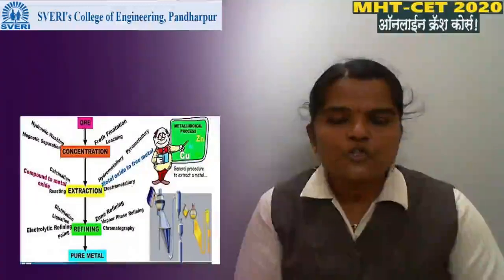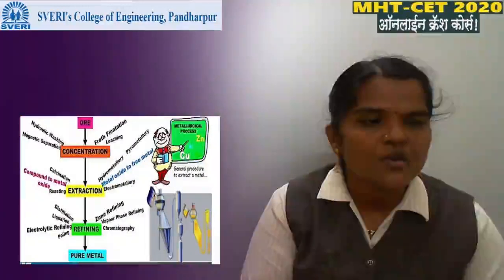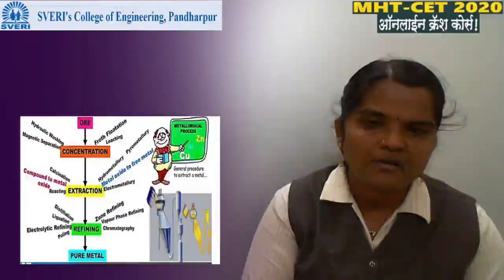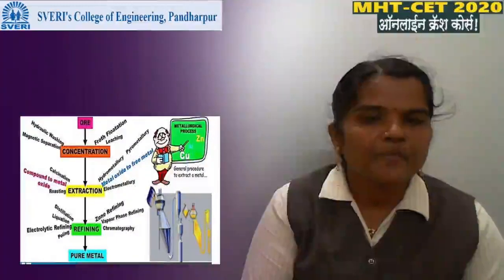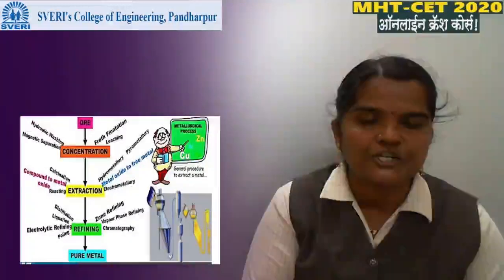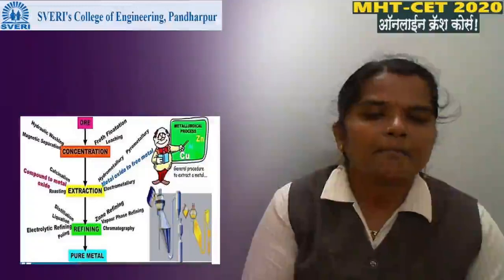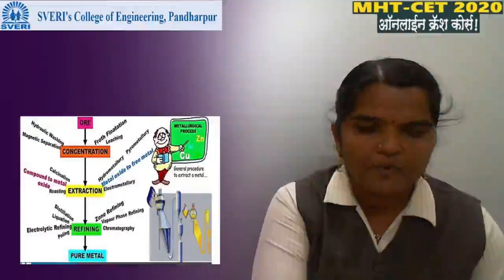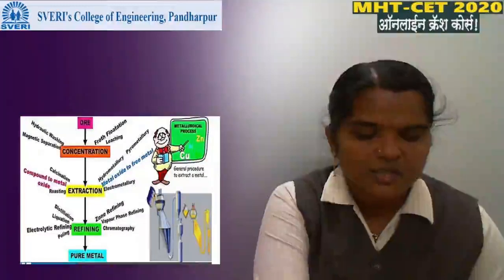Then the process of concentration of ore is over. Let us revise concentration. Hydraulic washing, magnetic separation, froth flotation and leaching. These are the methods used for concentration of ore. Okay.